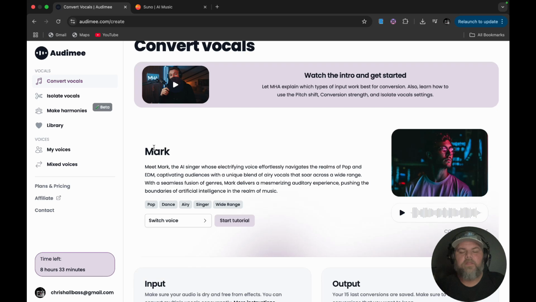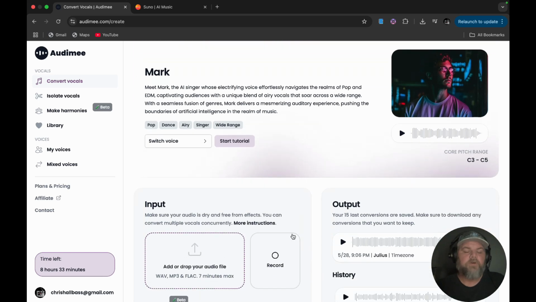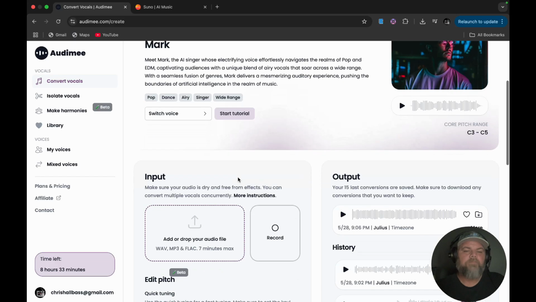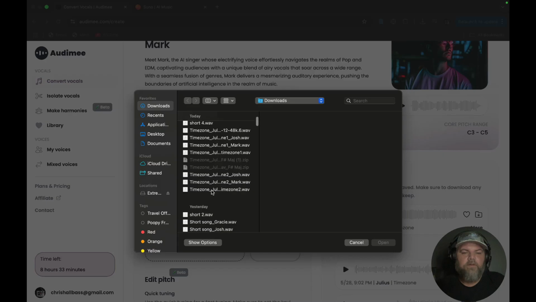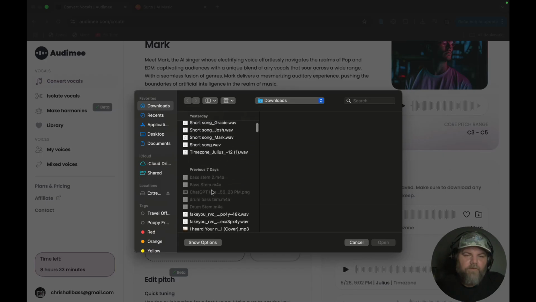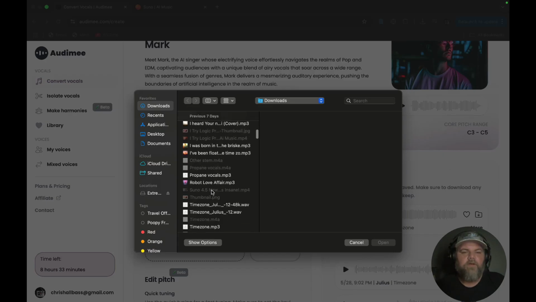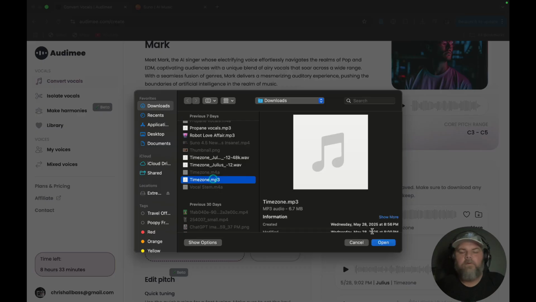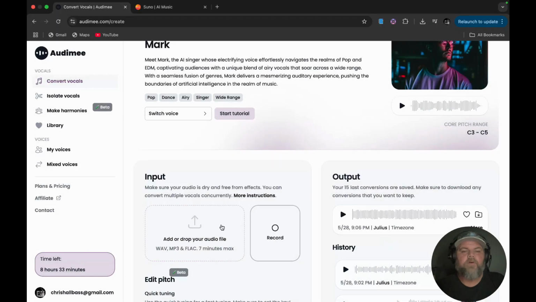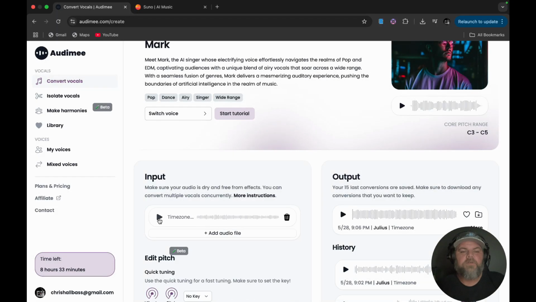So we're going to start down here. The default singer is Mark. But before we choose our singer, I want to input our audio. I'm going to click on audio input. Now, I separated this song a few days ago, so let me find it real quick. Here we go. This is the audio only for the vocals. And it does let you listen to this track, and you can upload up to 7 minutes of audio. So there, you get to listen to it.